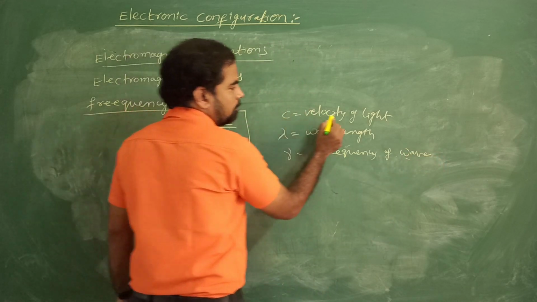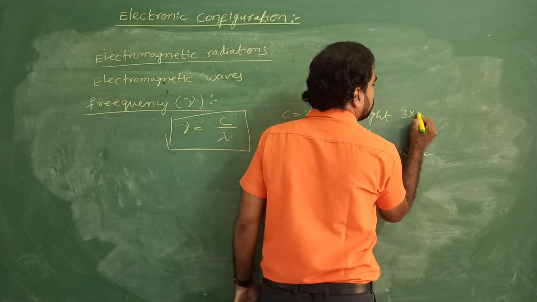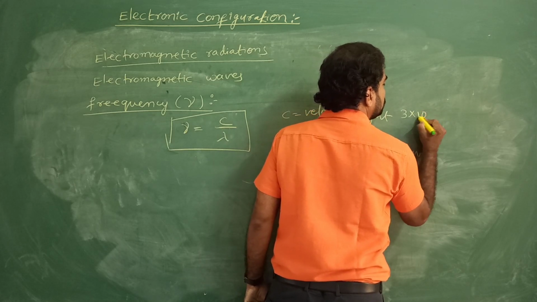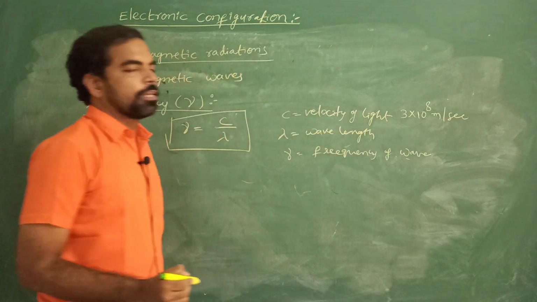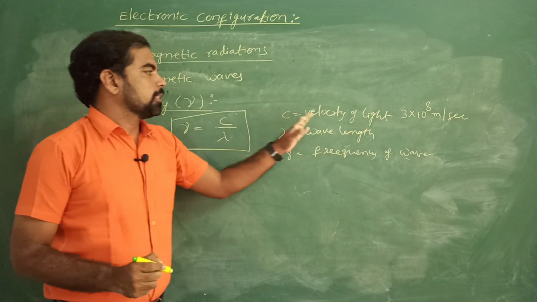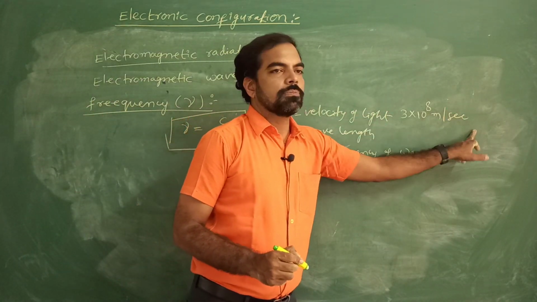Remember, what is the velocity of light? 3 into 10 power 8 meters per second. What is the velocity of the light? 3 into 10 power 8 meters per second.